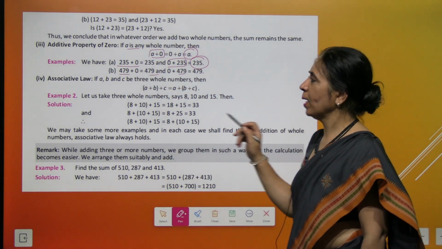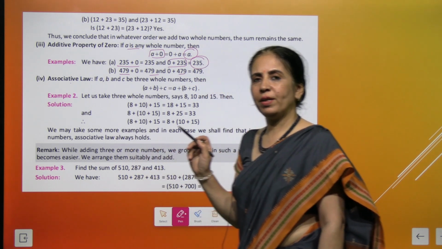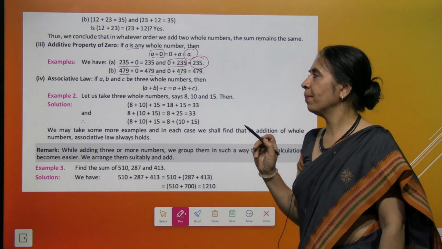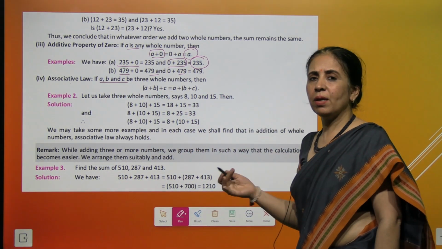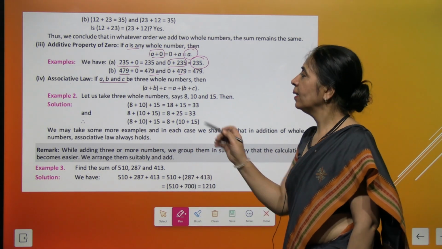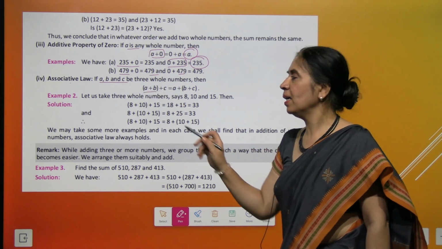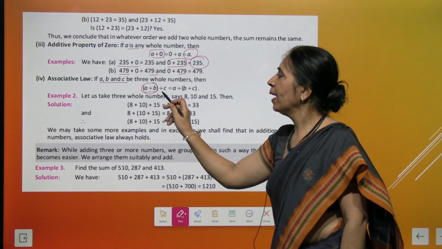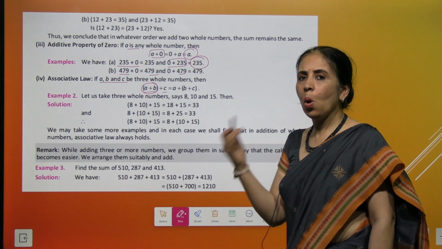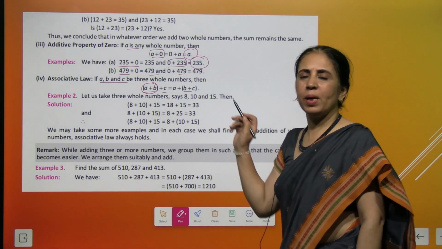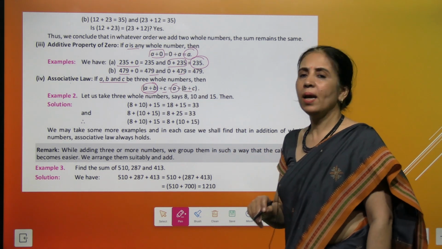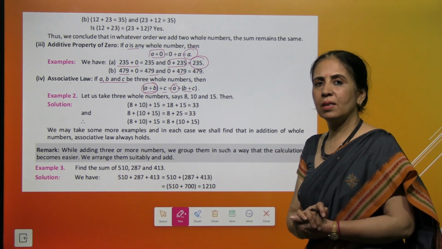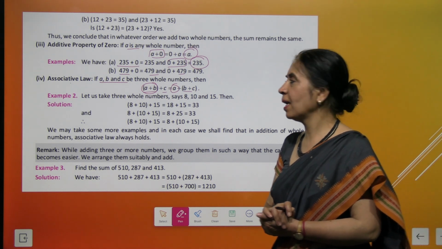Coming to the next one, that is associative law of addition. So here we are taking 3 numbers A, B and C. If A, B and C are 3 whole numbers, then A plus B is first added and then we add C to it. Or another way is first we add B plus C and the result is added to A. Then in both the cases, the answer is same. The sum is same. Got it?